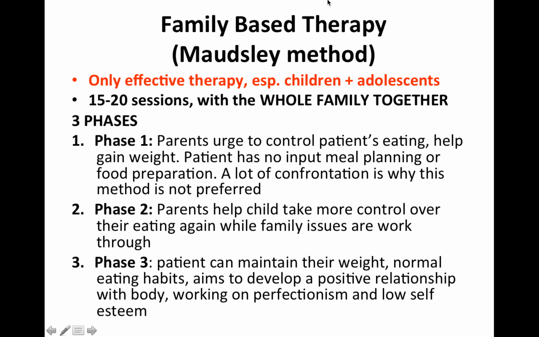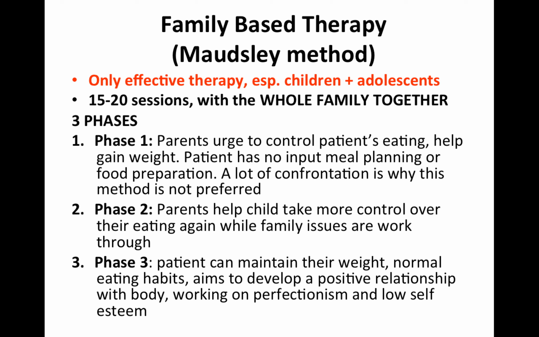In terms of family-based therapy, the Maudsley method is the most popular one and the most effective one, especially in children and adolescents. It involves 15 to 20 sessions with the whole family together. It involves 3 phases. The first phase is the hardest phase. It requires a lot of confrontation because parents are urged to control exactly what the patients are eating and help them gain weight. The patient has absolutely no input into what they want to eat, meal planning, or how the food is prepared.